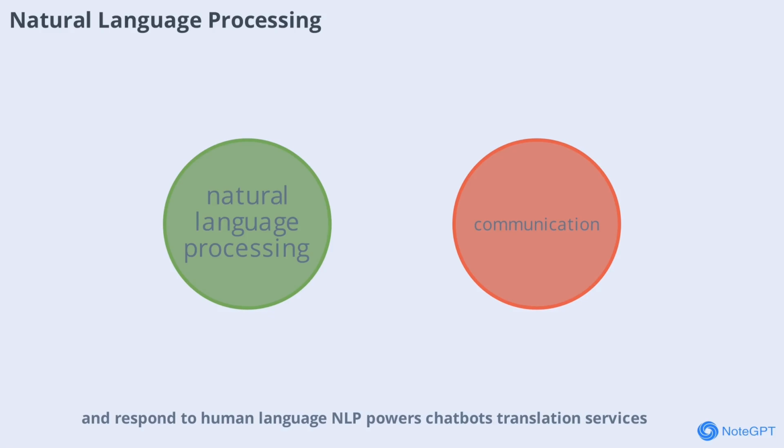NLP powers chatbots, translation services, and voice assistants. By analyzing vast amounts of text and speech data, NLP models learn to recognize context, sentiment, and meaning. This makes it possible for AI to communicate with us in ways that feel natural and intuitive.